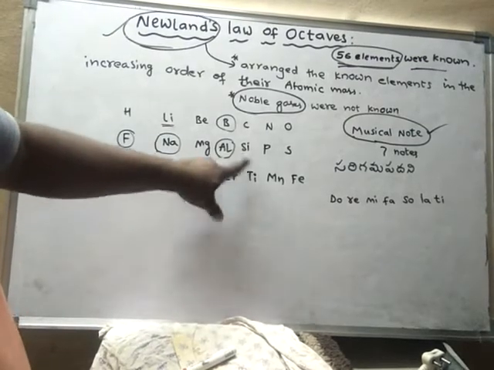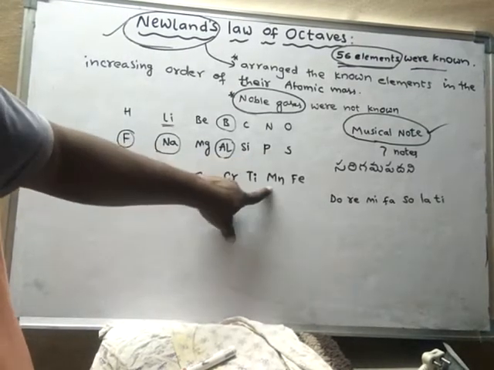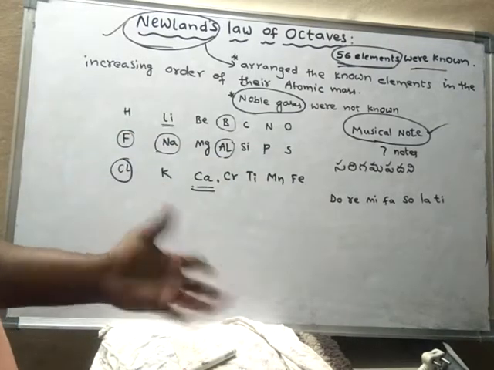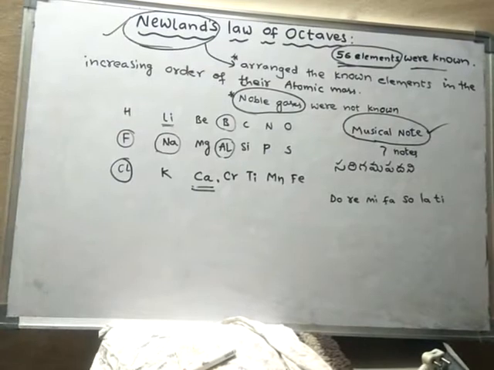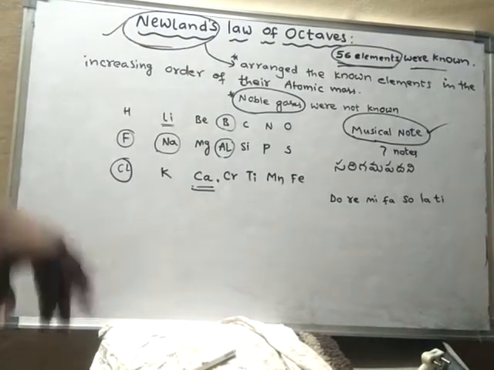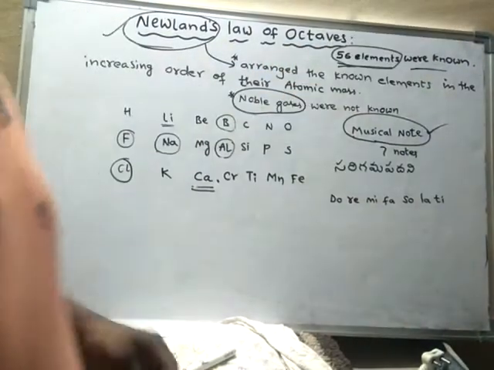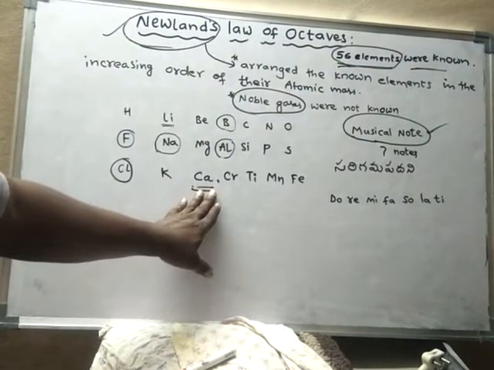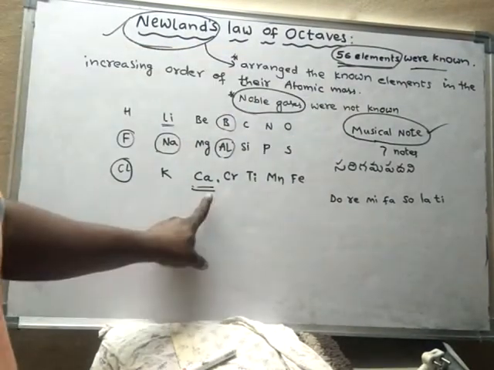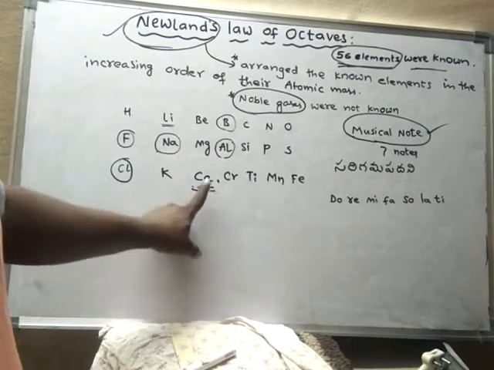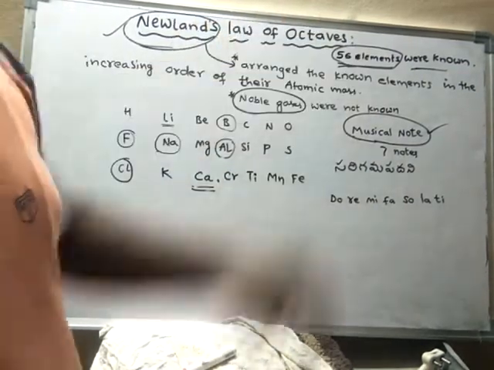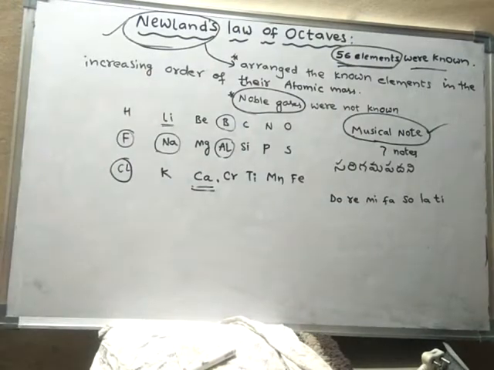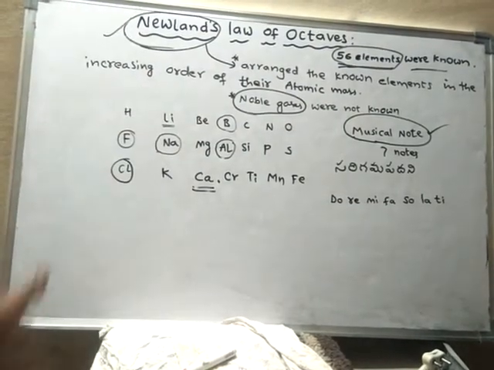Here also the properties are different. So in this way, after calcium, the law of octaves is not valid. Though 56 elements were known, he could arrange only a few elements by following this law. After calcium, for the other elements, this law is not working. Hence, this law failed.